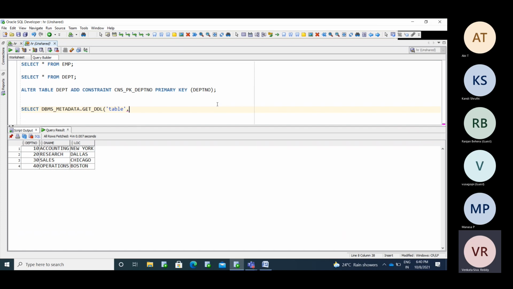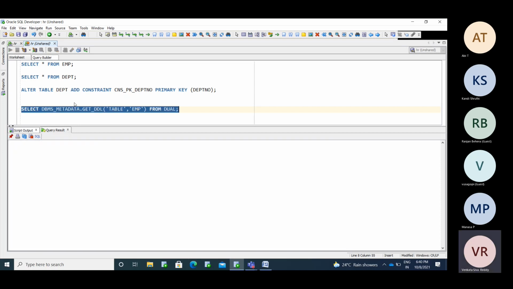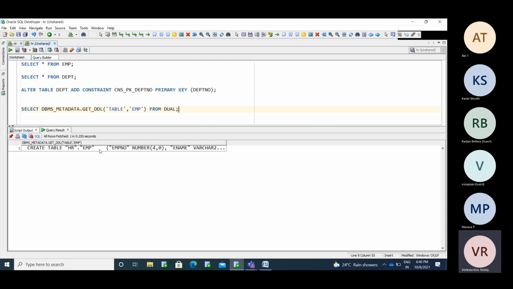I will show you. If you require the EMP table definition, we have this package function. See how I have created it, I will show you.